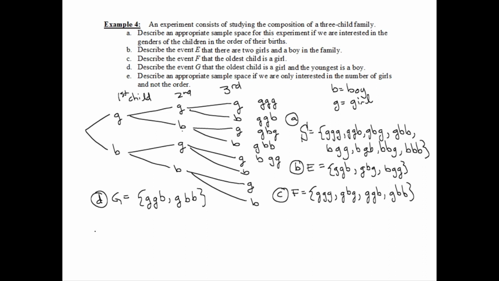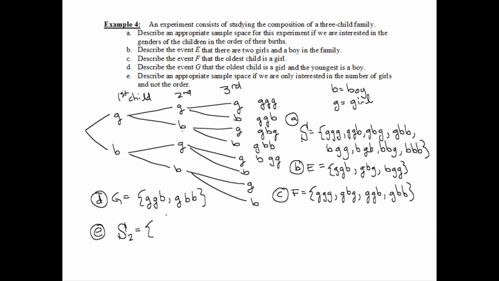Okay. Last, let's do a new sample space. I'll call it S2. Appropriate sample space if we only care about the number of girls and we do not care about the order. In other words, what are the possible outcomes? So now I don't want to have all this extra information about order. I want to have strictly the number of girls. So what are the possible numbers of girls that we can have in a 3-child family?